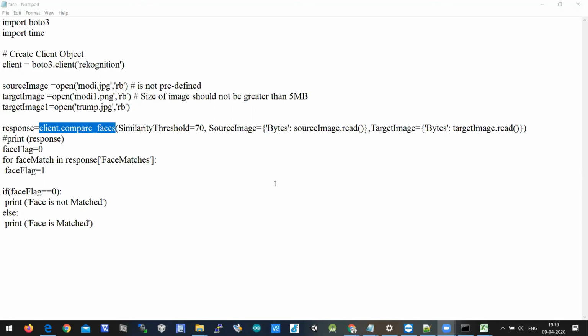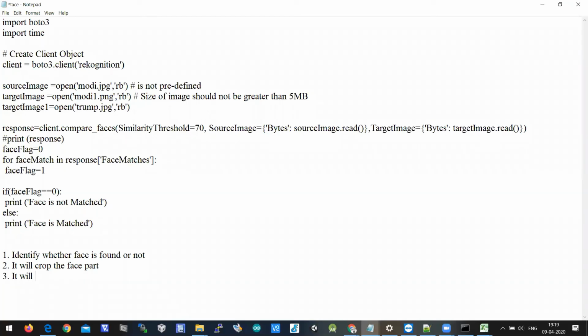So when you understand compare faces, what it does is first it identifies whether a face is found or not, second it crops the face part, and third it compares the extracted faces between the two images. That is why, though you pass a full size pic, it will not bother. It just identifies whether a face is found or not, and then it crops the face part and compares the extracted faces between the two images.